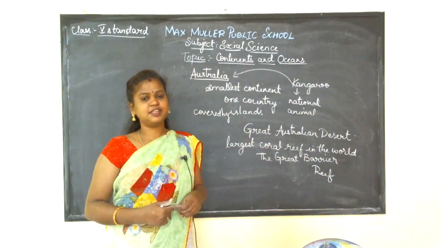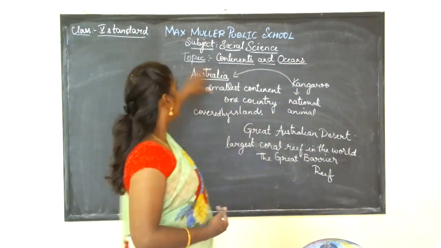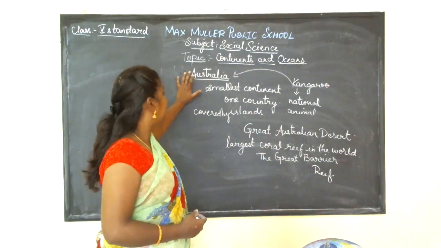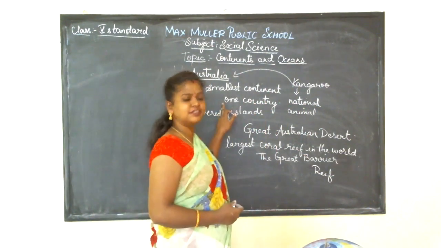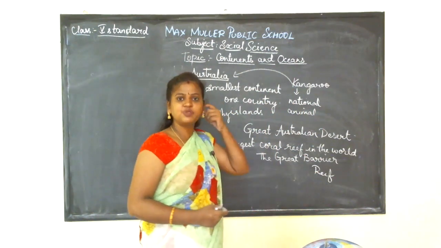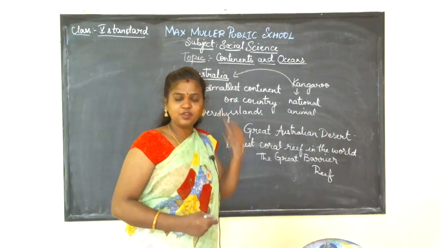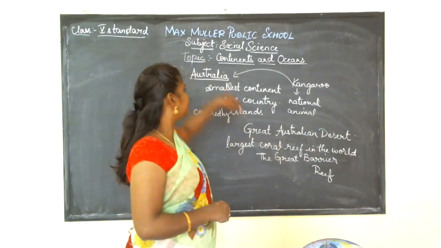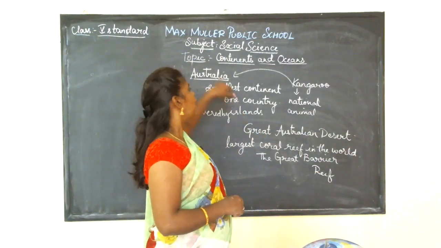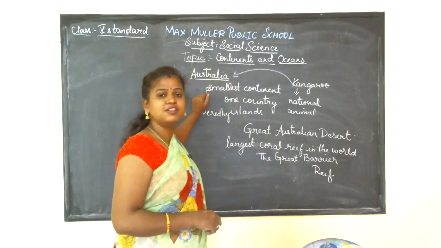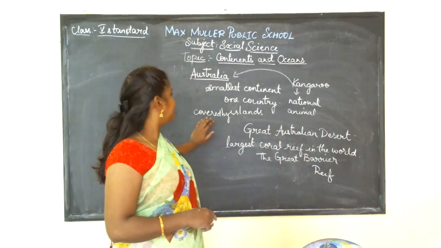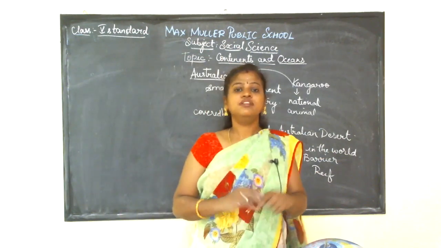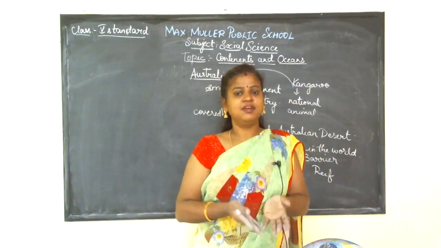I'll say that once more. Australia is the smallest continent in the world, and it consists of only one country. It doesn't have many countries when compared to other continents. I told you that in many continents there are many countries, but in Australia there is only one. Hence Australia is called the smallest continent, and it is covered by islands. Islands are land surrounded by water bodies.